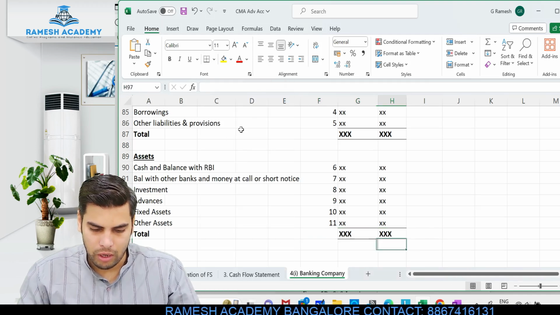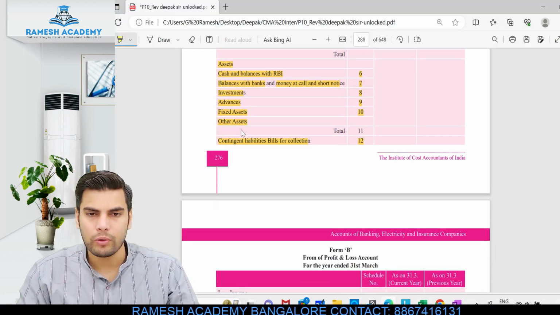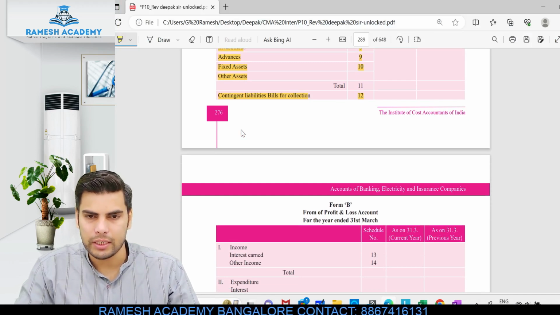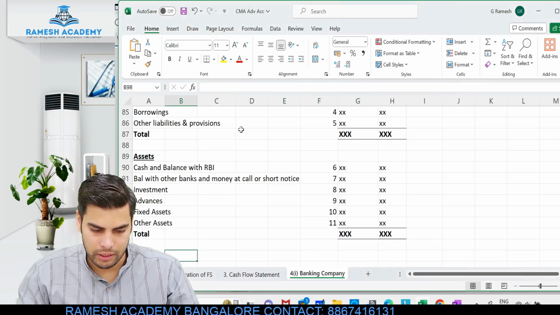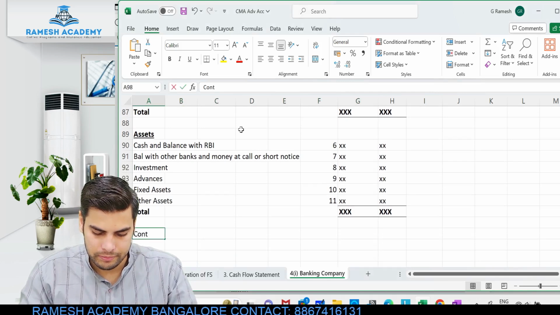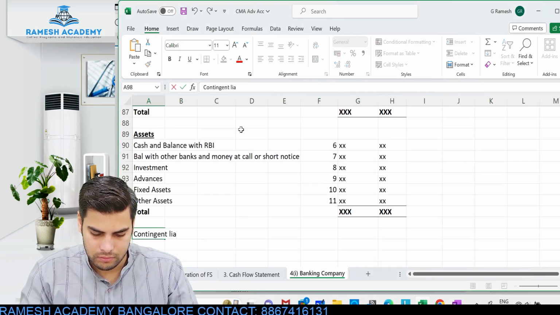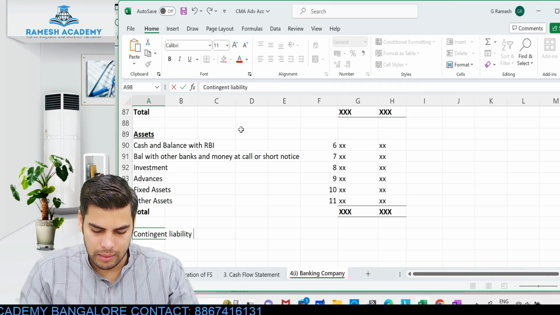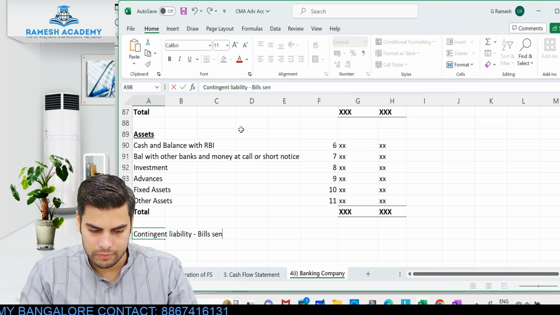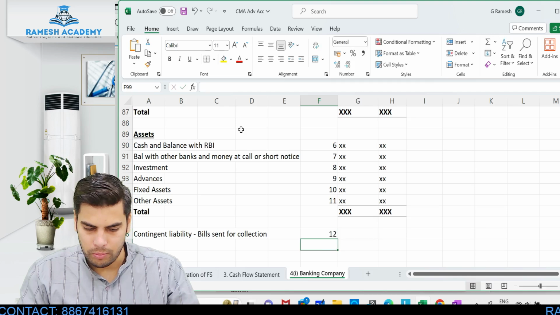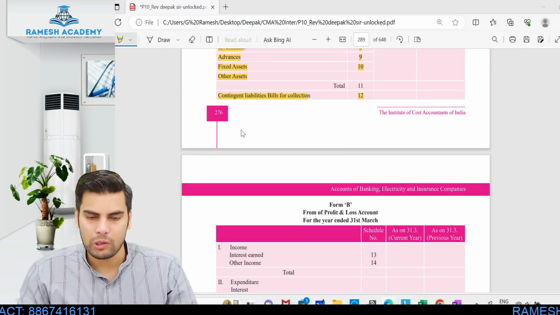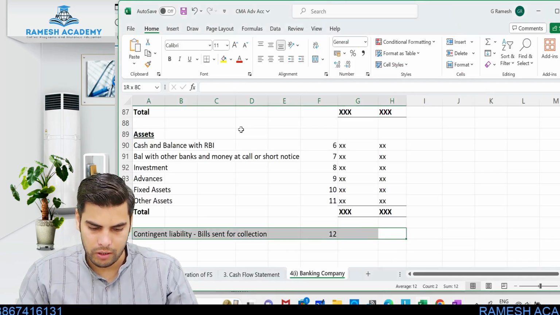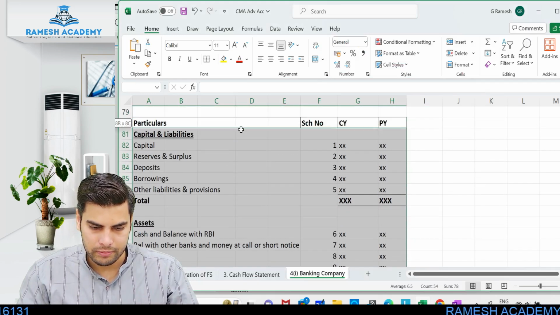Okay, and there will be one more item, that is schedule number 12, with respect to contingent liability. We'll be showing it separately. Contingent liability for what? Contingent liability for bills sent for collection. This would be your note number 12. Whatever the value is, you'll just be mentioning it. This would be the format of your balance sheet.